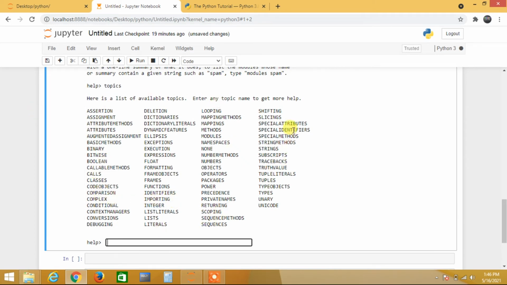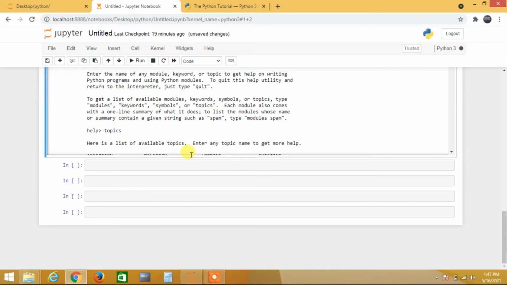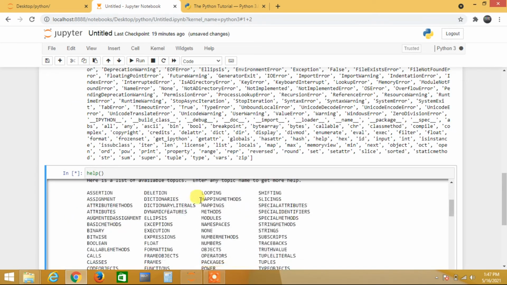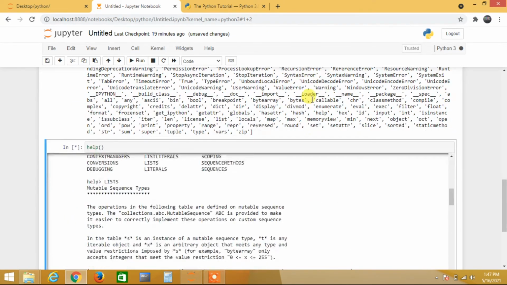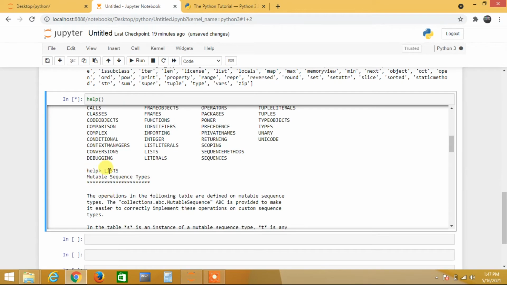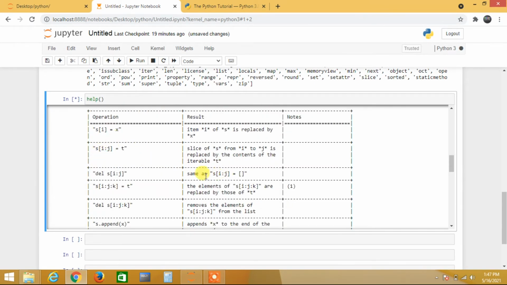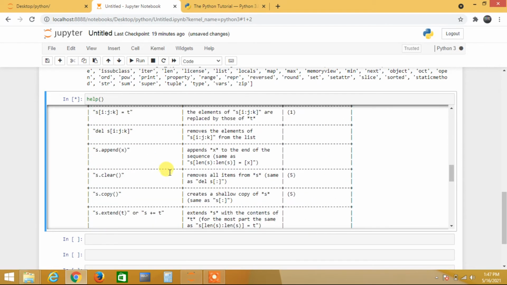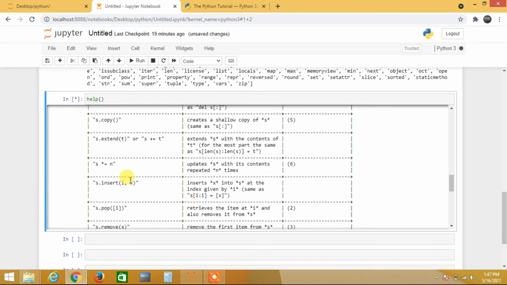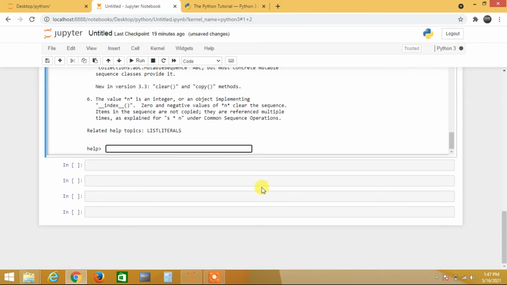If you want to know anything about a topic, just write that one, then you will get help on that. So when I type list, then I am getting help on list. See, I just typed list, right? I pass list, the mutable sequences type. So I'm getting help about the list, what is list, what type of list, and what are the methods on that, all that.